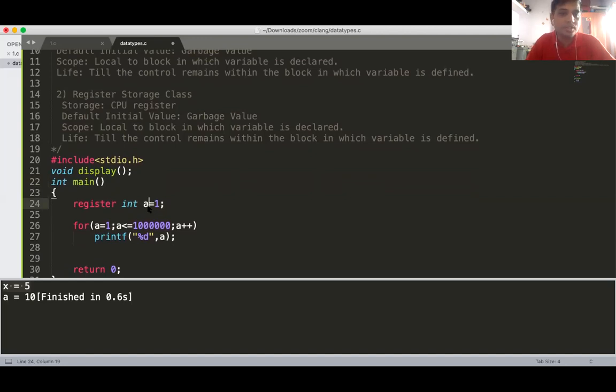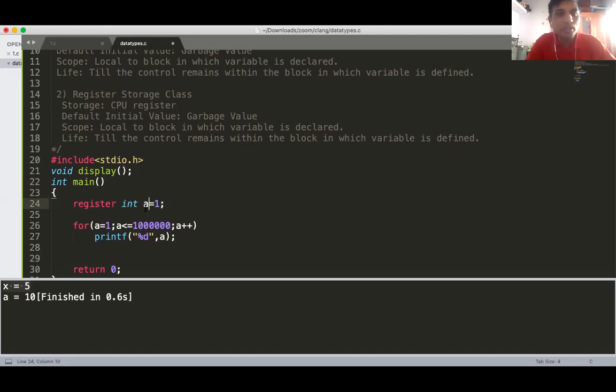Now declaring the variable as a register doesn't guarantee that A is going to be stored into the CPU register. We cannot guarantee that A is always stored into a CPU register. If the CPU register is available, then only it will get stored into CPU register. Otherwise, it is stored into your RAM memory, in your stack memory. Getting, it is clear?